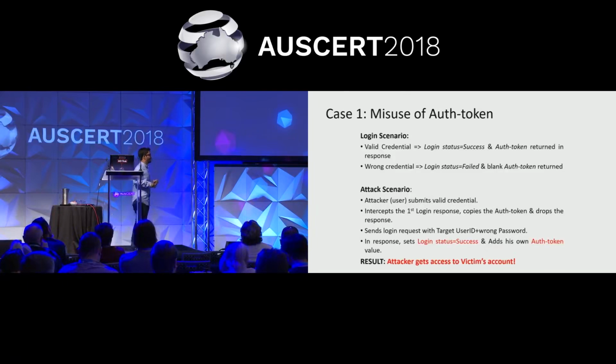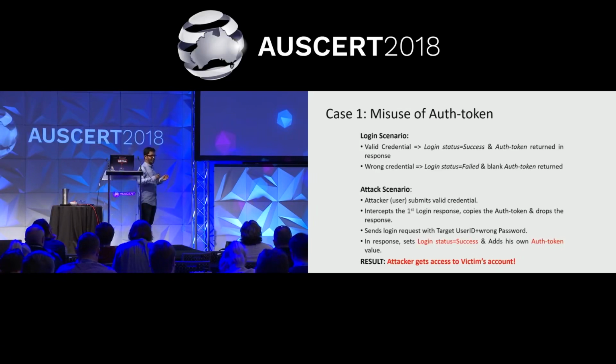Now what happens, this was a configuration error. The application was failing to map between the user ID and the authentication token. So what it was doing, it was just checking whether the authentication token was valid or not, and then from the request it was picking the user ID and giving access. So now, as an attacker, I attached my authentication token with your user ID and sent a valid request to the server.